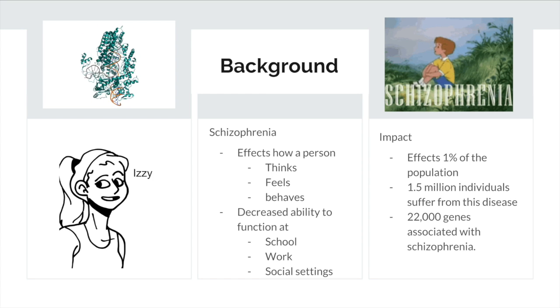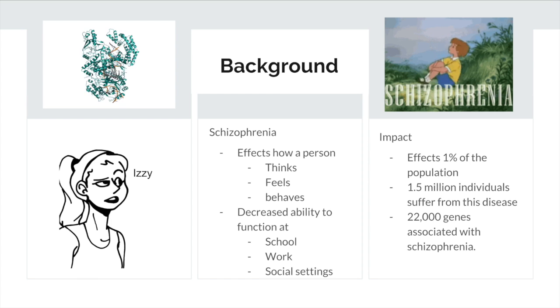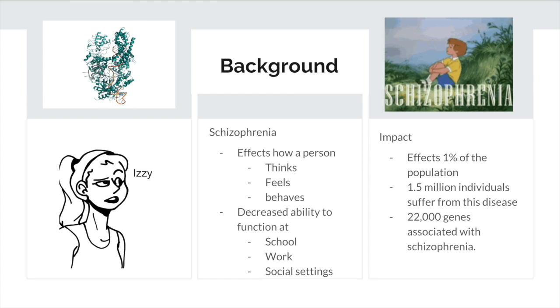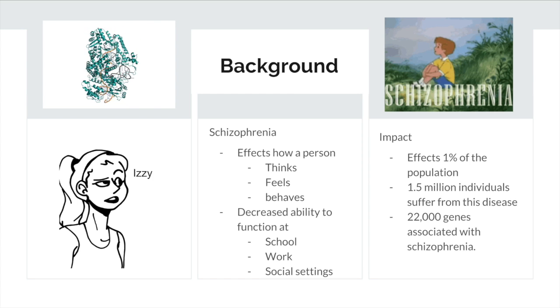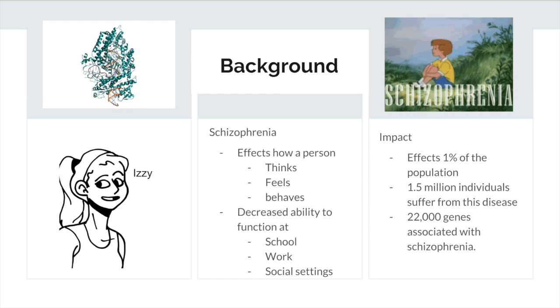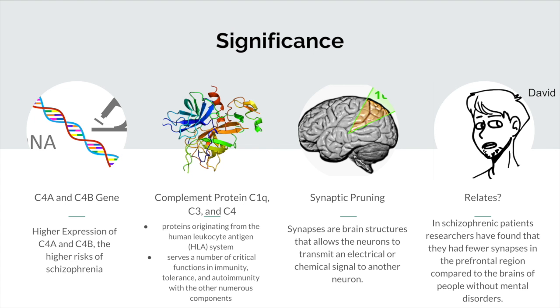Schizophrenia is largely due to genetic inheritance and affects 1% of the population, meaning about 1.5 million individuals suffer from this disease. Researchers have recently revealed that many genes may be involved in susceptibility to schizophrenia. There are over 22,000 genes associated with this disease. Specifically, the genes C4A and C4B have been identified as major risk areas for schizophrenia.